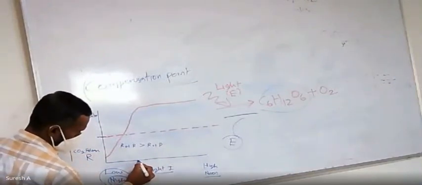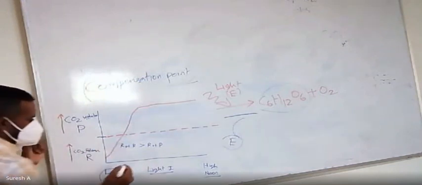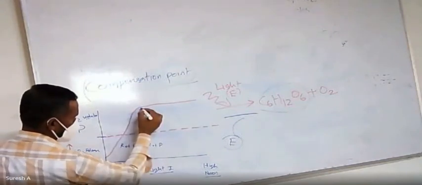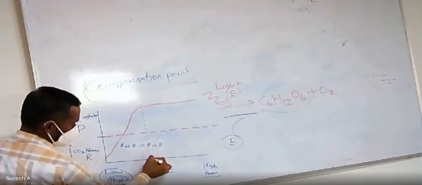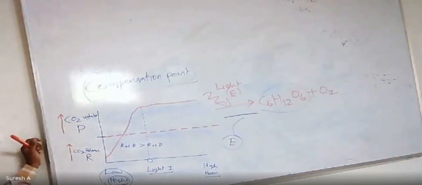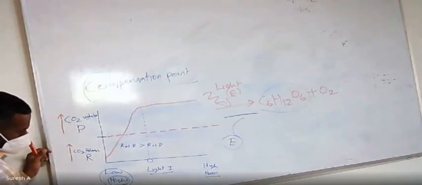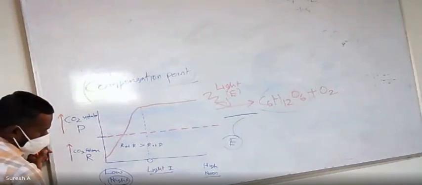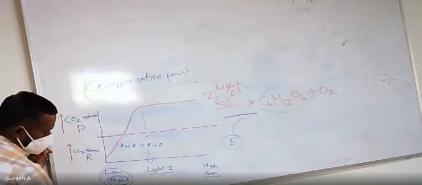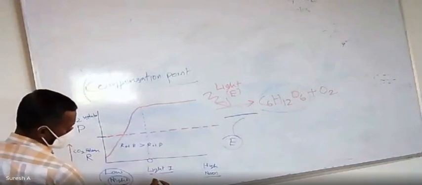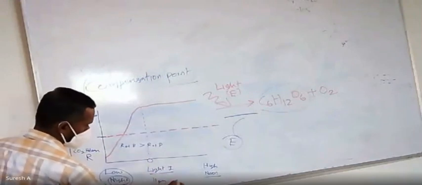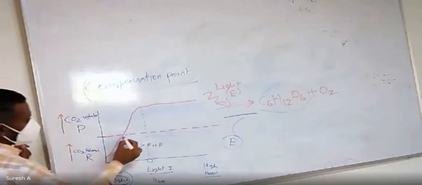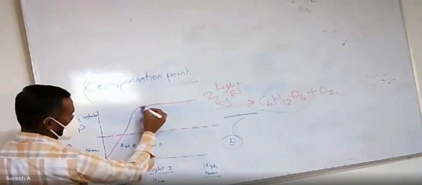This is night time. Then morning comes, with some light, and the photosynthesis starts. Night is around 10 p.m. to 5 a.m. At 11 a.m. there is too much light, so the photosynthesis will increase and reach the saturation point.